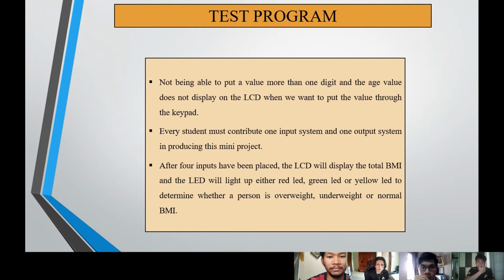Next, for the test program, we first had some difficulties when doing the coding. The first one was not being able to put a value of more than 1 digit, and each value did not display on the LCD when we put the value through the keypad. The next one, every student must contribute 1 input system and 1 output system in producing this mini project. The final one, after 4 inputs have been placed, the LCD will display the total BMI, and the LED will light up either red, green, or yellow to determine whether a person is overweight, underweight, or normal BMI.